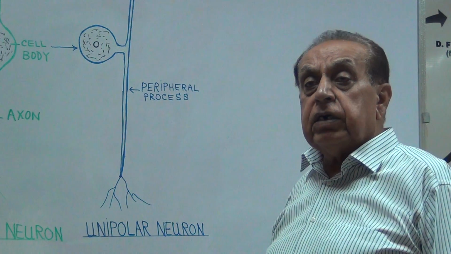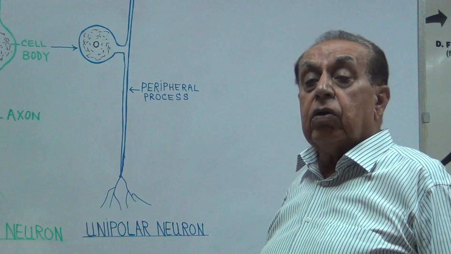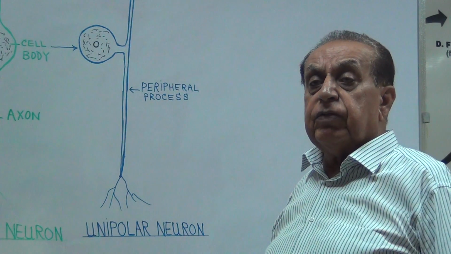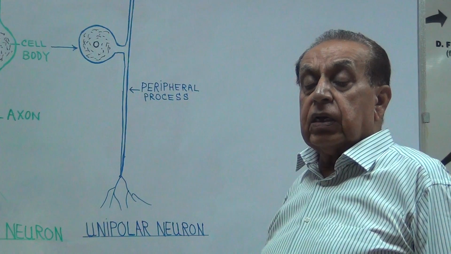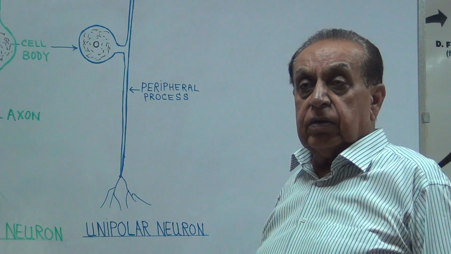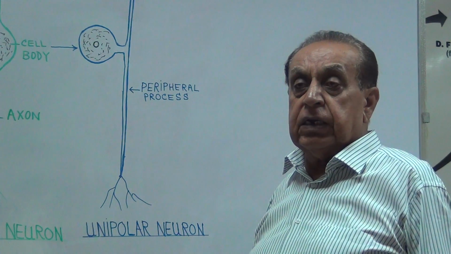Then the third type is the ordinary connective tissue. Now this type of tissue covers the surface of the brain and spinal cord and nerve. These are called the meninges. These meninges cover the brain and spinal cord.